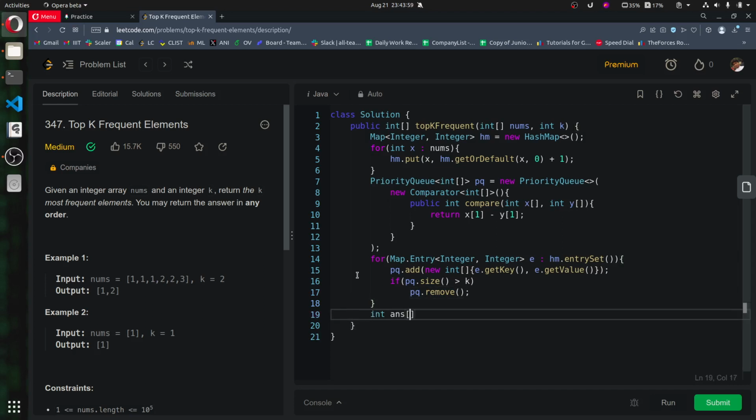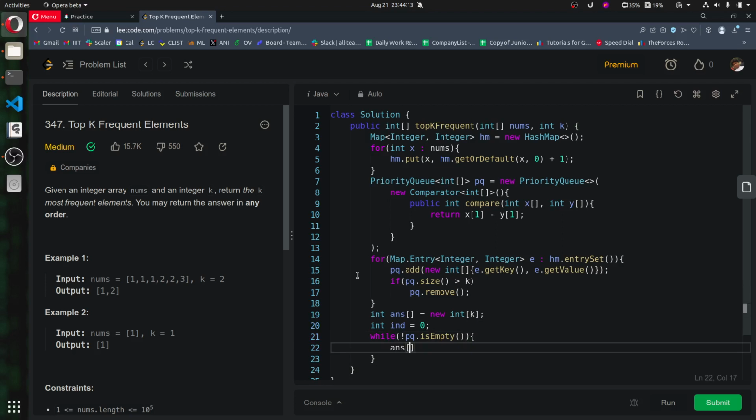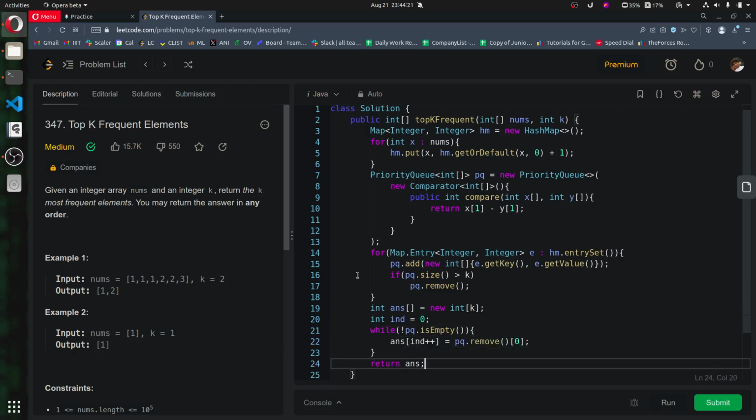And now int ans will be a new array of size k, and while pq is not empty, int i will be 0, ans of i plus plus equals pq.remove of 0. Okay, and we can return our answer.